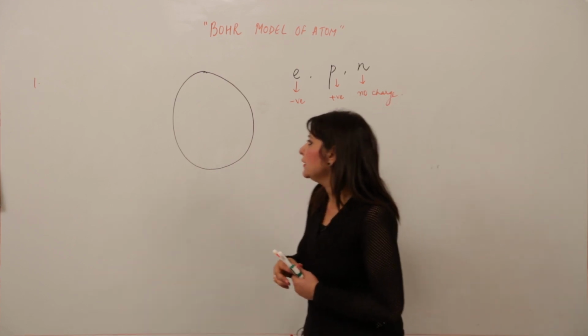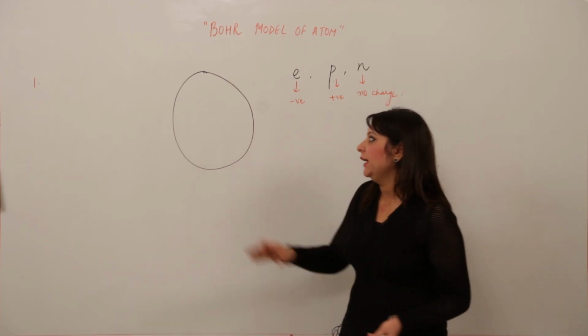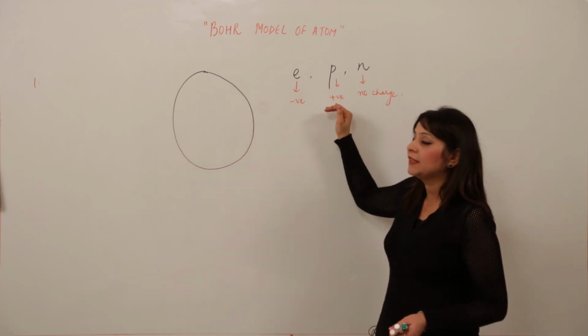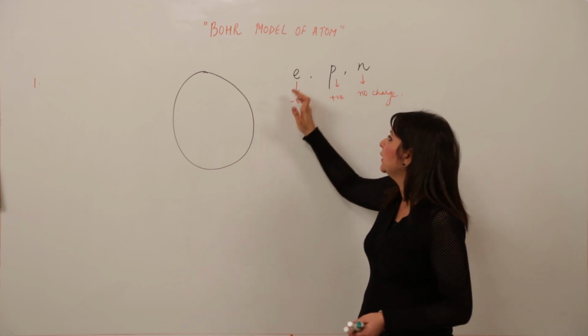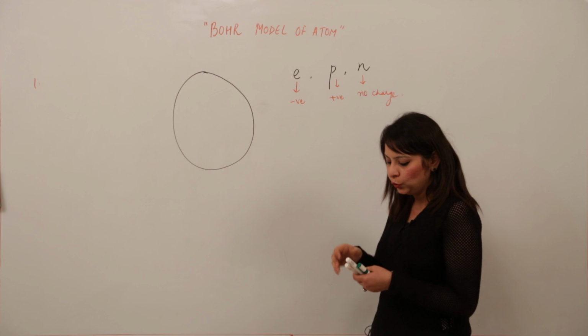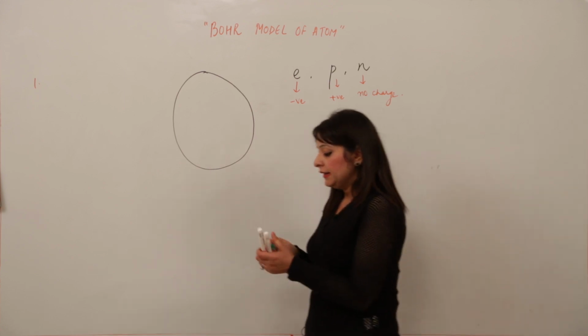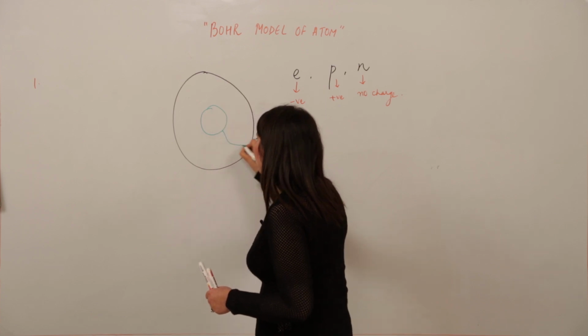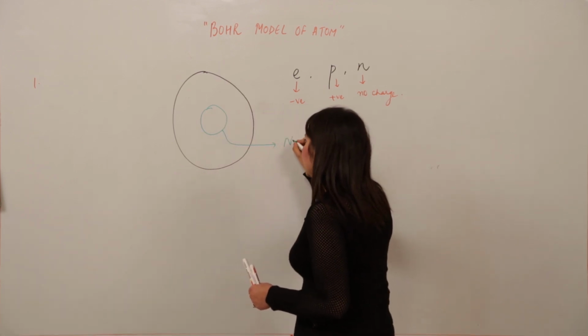Okay, then he said, I'll repeat again, atom is somehow spherical in shape, formed of subatomic particles. The main three fundamental subatomic particles: electron, proton, neutron, negatively charged, positively charged and no charge. And then he said that in the center of the atom there is a small dense mass that is called the nucleus.